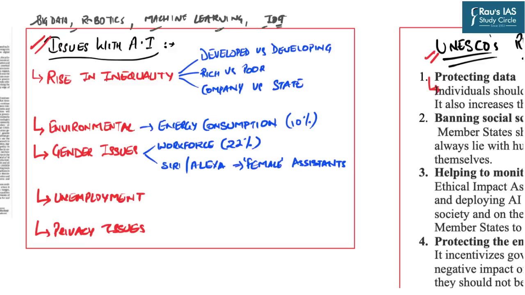And out of all those concerns, the ethical concerns are of paramount importance. So let us understand how new technologies like artificial intelligence are leading to those ethical concerns.